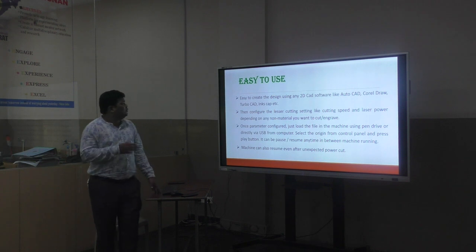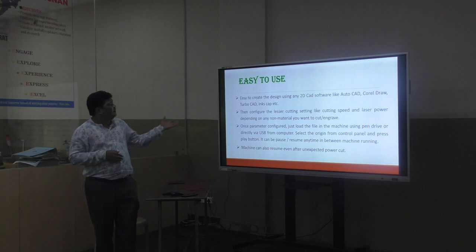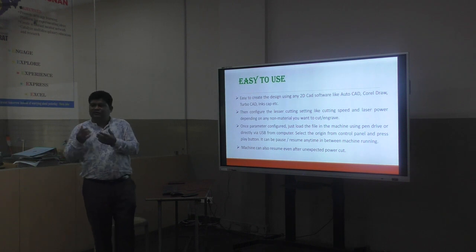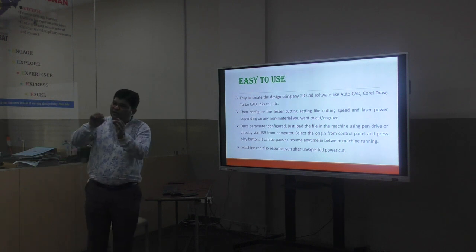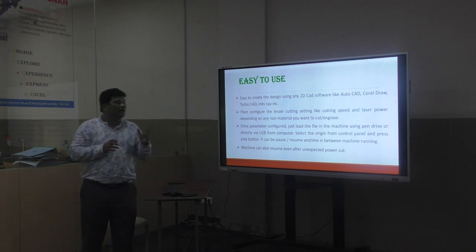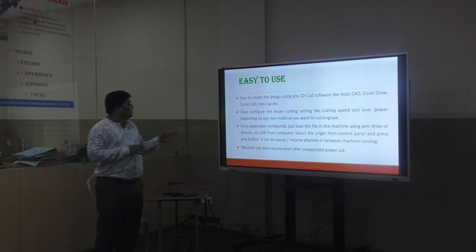That's it. It is easy to create a design using any 2D CAD software like AutoCAD, CorelDRAW or TurboCAD. Then configure the laser cutting settings like cutting speed and laser power. As I told you, whenever you want to cut any material, you require high power and less cutting speed. Whenever you want to engrave, you require less power and high cutting speed. These two things are very important that we have to take care of.